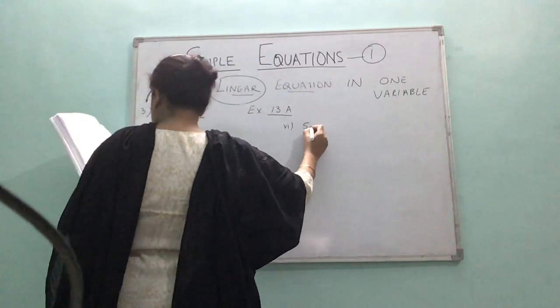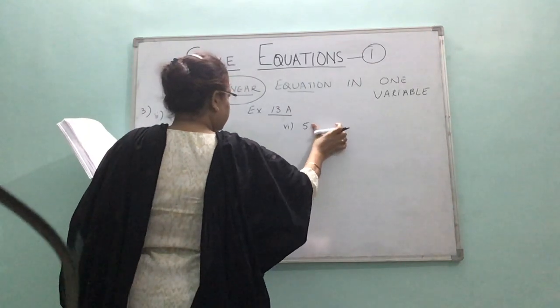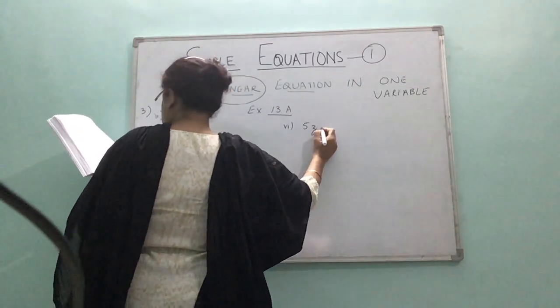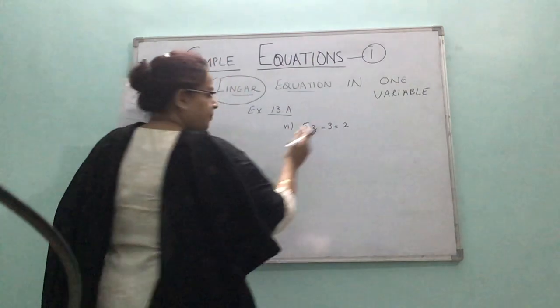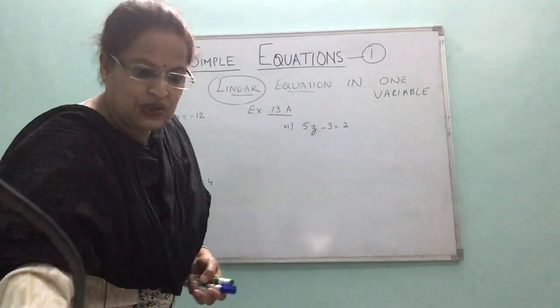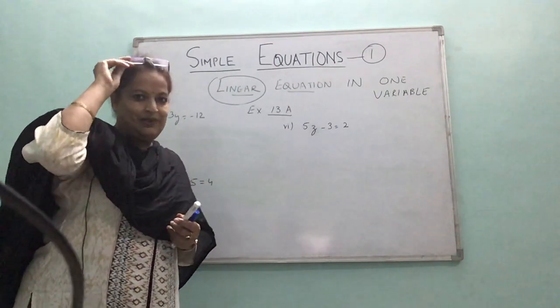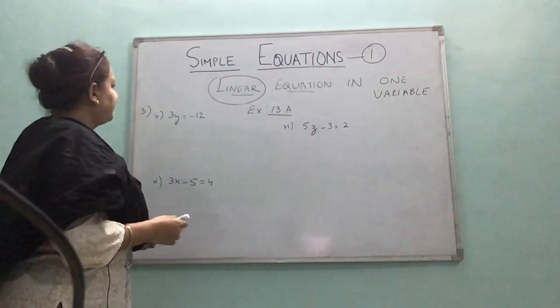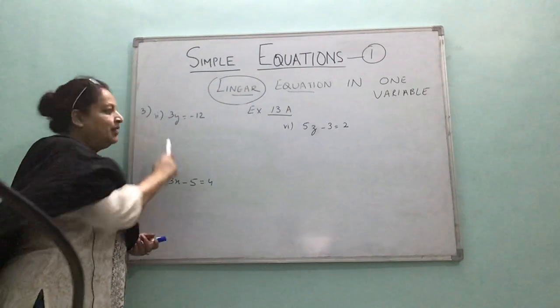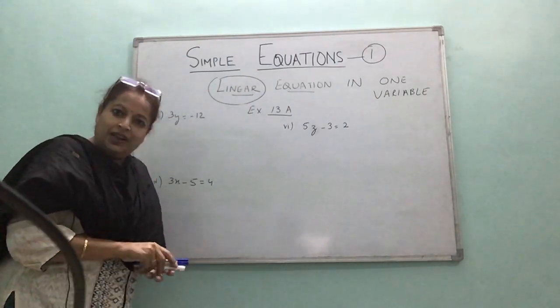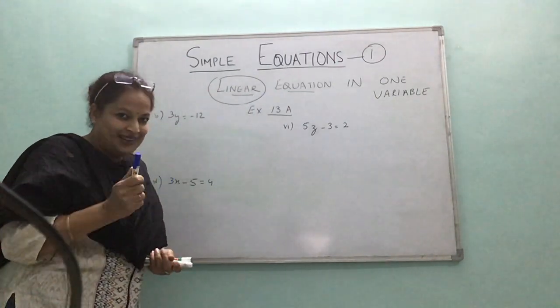And 5z minus 3 is equal to 2. Now this question would again teach you something very, very important in solving linear equations. Now let's see. This is simple. 3 is multiplying, so we divide both sides. Inverse operation of multiplication is division.